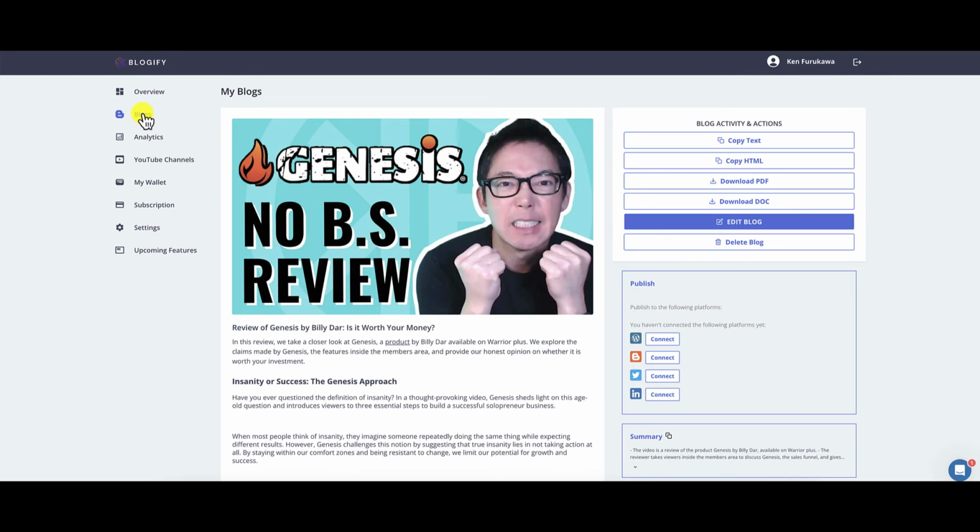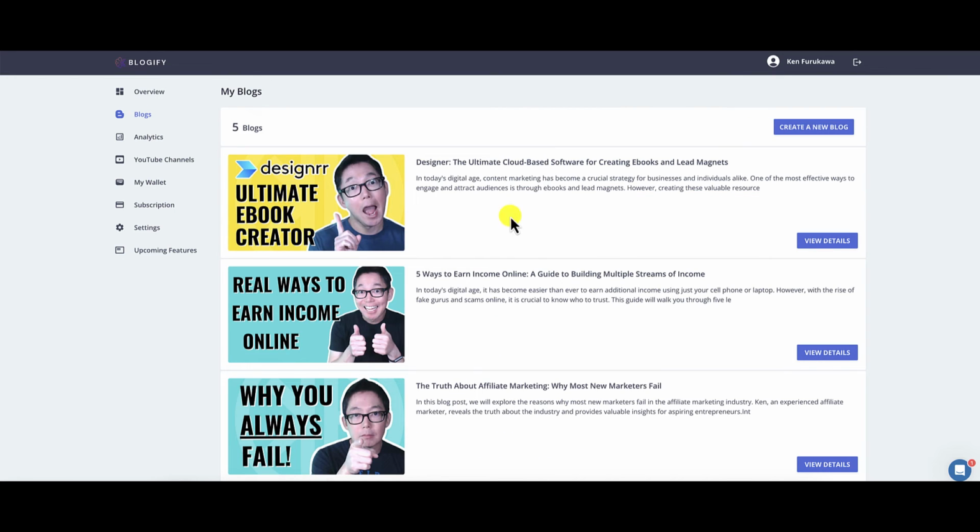So let's go back to the main blogging area and see if it's done. It looks like it's done. I don't see anything spinning. It says view details.